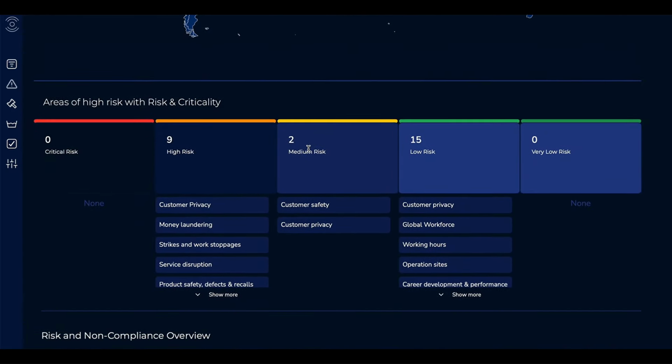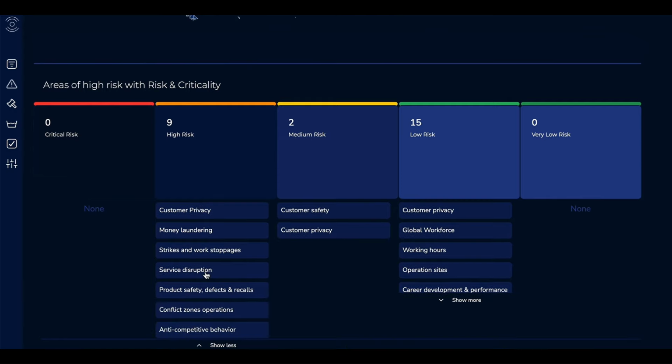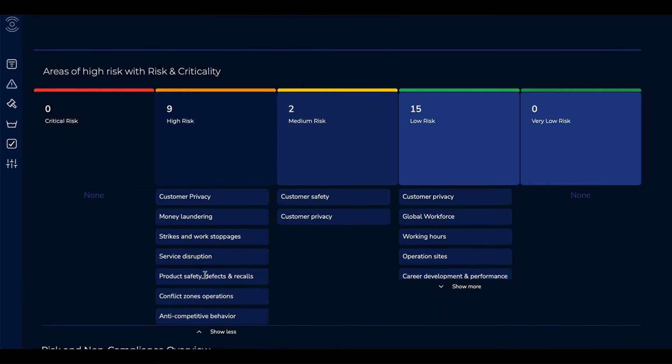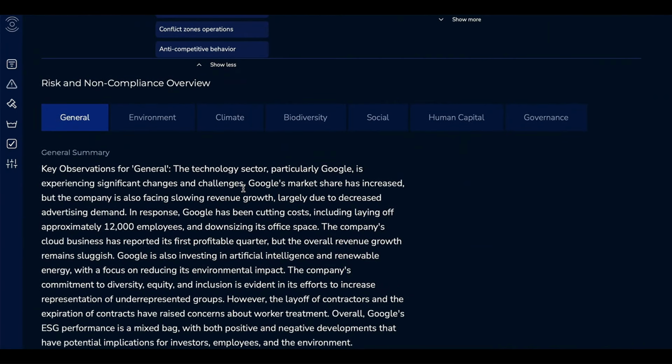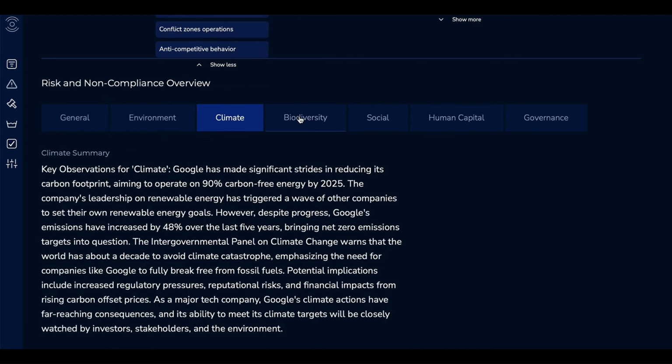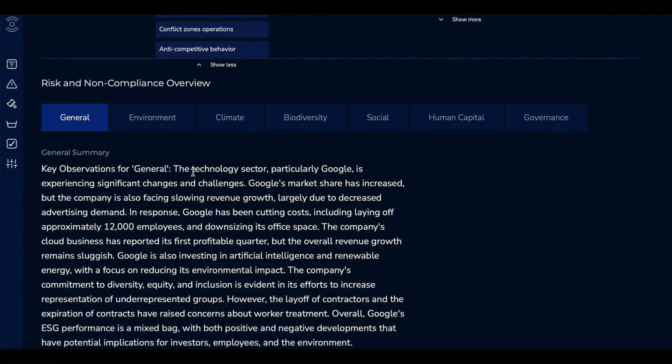Then you go down, and it will show you all the high areas of risk and criticality. So you can see high risk 9, medium risk, low risk, and very low risk. High risks for Google include customer privacy, money laundering, strikes and work stoppages, service disruption, product safety, conflict zone operations, and anti-competitive behaviors. Then you go down, and it will also create an LLM overview about general, environment, climate, biodiversity, and social. We generate this by feeding the latest 6 months of information from our database around risk and some good things, and then sending them into the LLM to generate this.